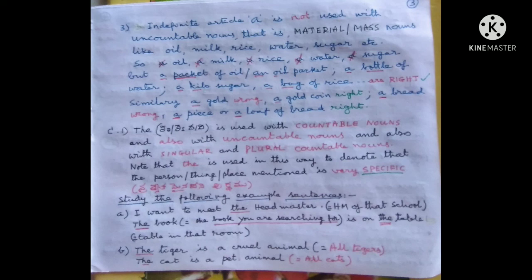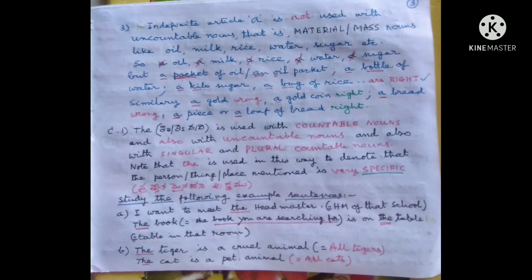But a packet of oil or an oil packet is right. A bottle of water, a kilo of sugar or a kilo sugar, a bag of rice, all are right. Similarly, a gold ring, a gold coin are right. A bread is wrong, but a piece or a loaf of bread is right.